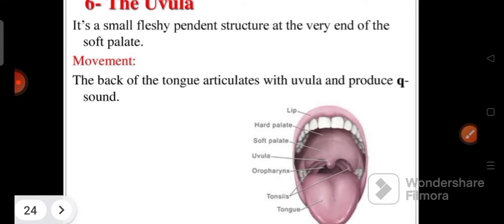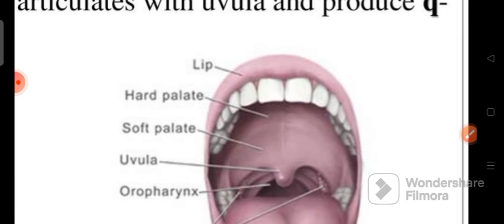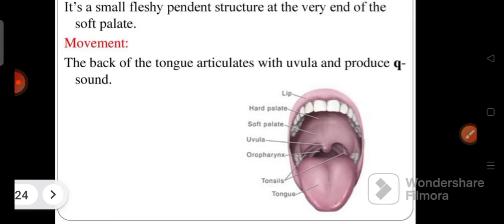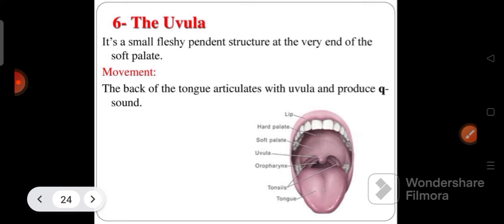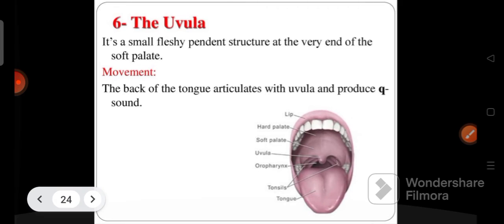And the uvula. What is this uvula? You can see the uvula in the picture. That is the last part in the mouth. It's a small fleshy pendant structure at the very end of the soft palate. The back of the tongue articulates with the uvula and produces the Q sound.